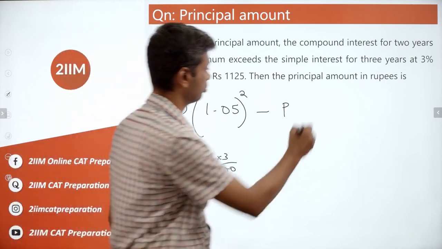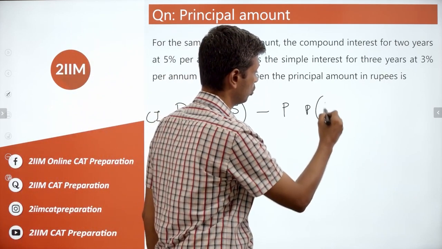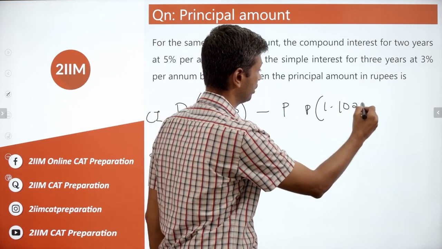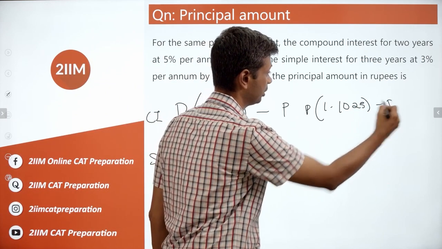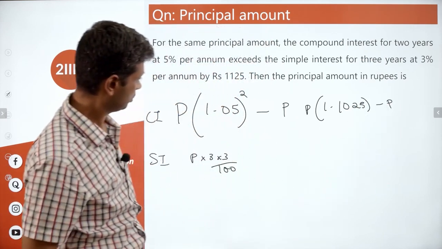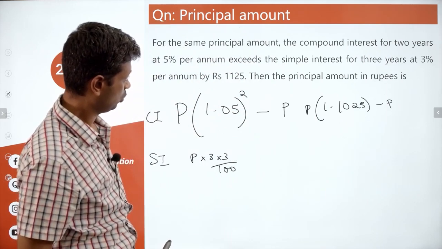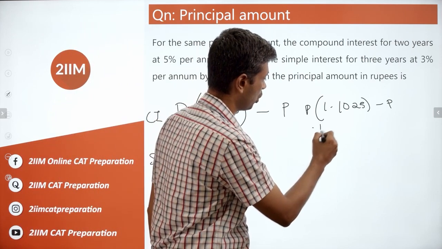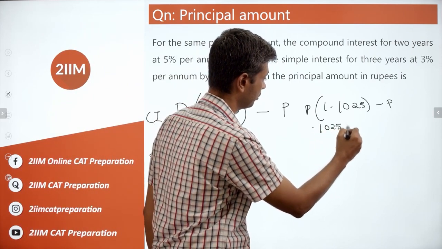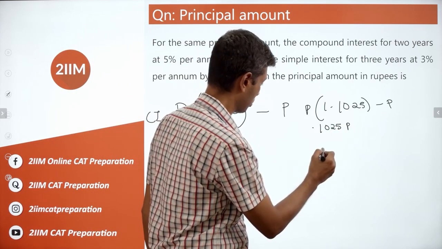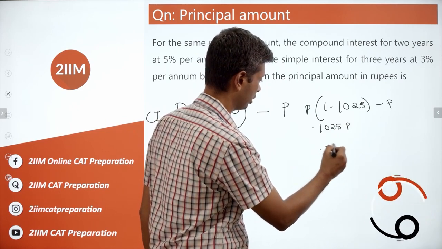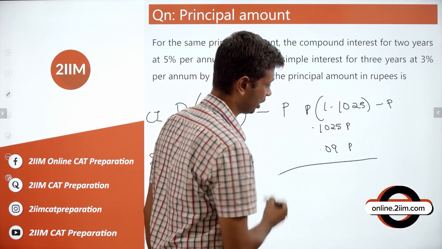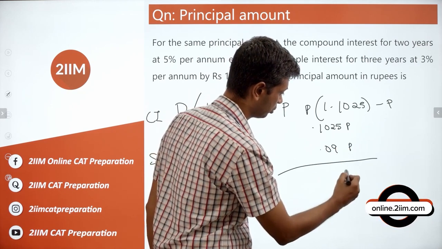1.05 whole square is P into 1.1025 minus P. Right? 1.1025. Yeah. So this is 0.1025 P, whereas this is 0.09 P. You subtract one from the other, just 0.0125.